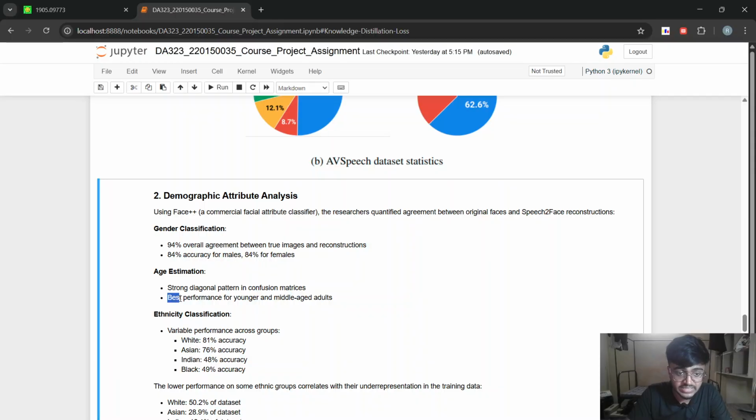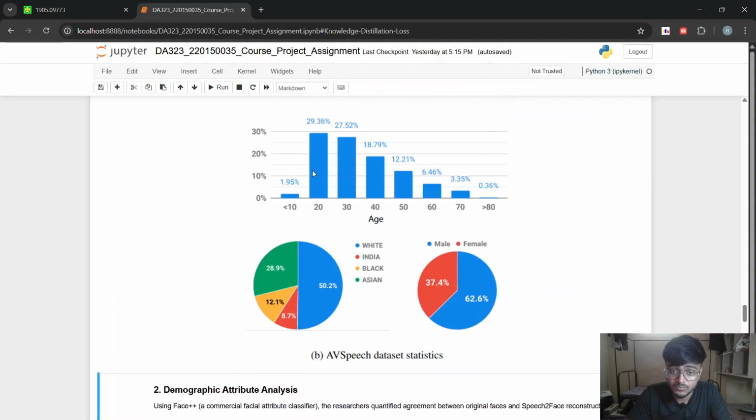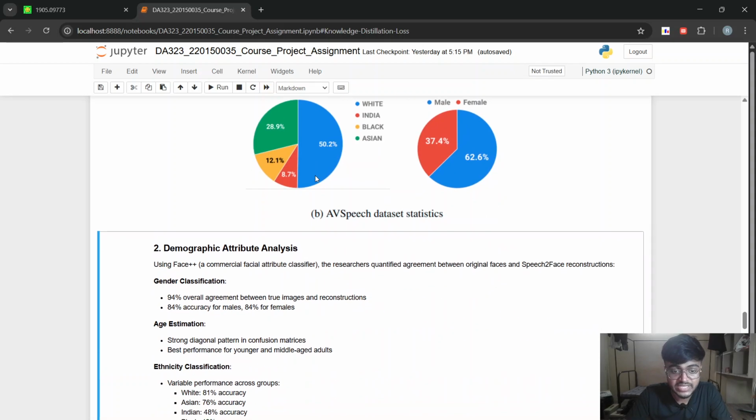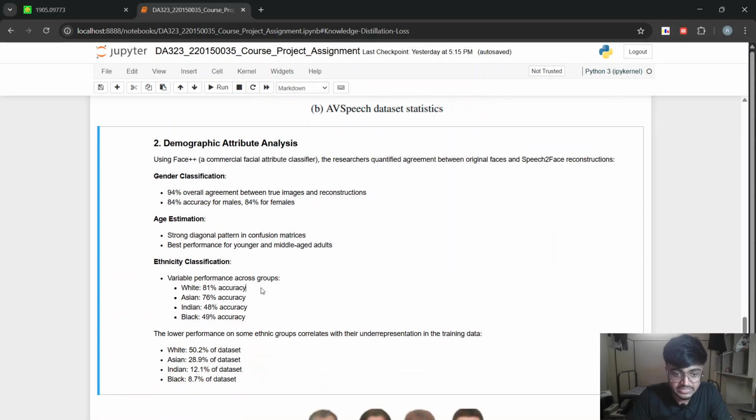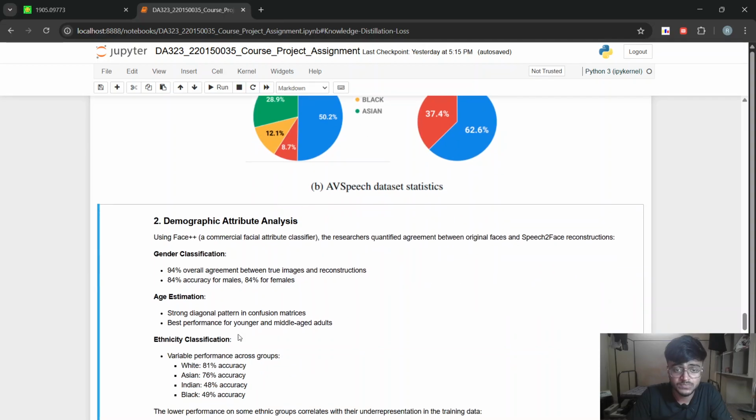And also we can see that the best performance is for younger and middle age adults. Why? Because our data set is more biased towards the 20 to 30 age group of people. In the ethnicity, we can see the highest accuracy is for the white people, followed by Asian, Black, and Indian. Again, the reason is quite straightforward: the data set is more biased towards the white people as compared to that of the other